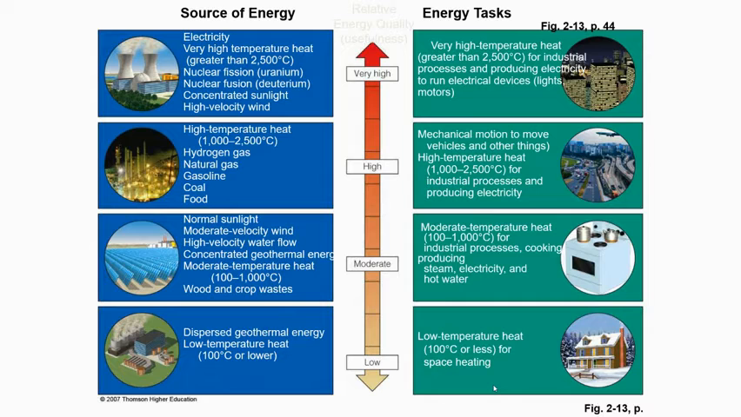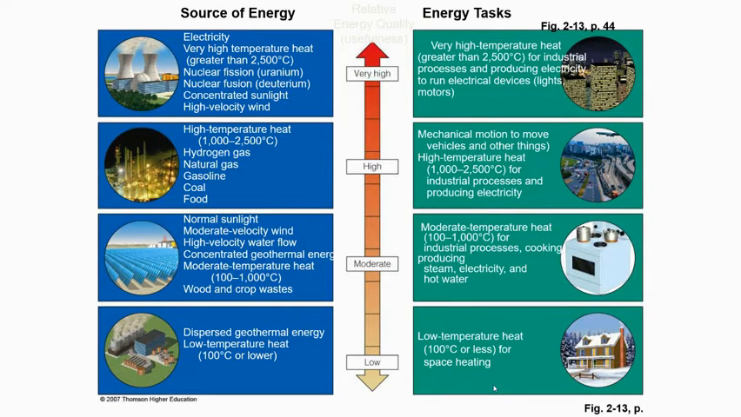If you look at a ranking of sources of energy and their relative energy quality, you can see at the top, a high amount of energy quality is electricity, very high temperature heat that's greater than 2,500 degrees Celsius, nuclear fusion, nuclear fission, concentrated sunlight, or high velocity wind. These are all high quality sources of energy. We can use that for things like industrial processes and producing electricity or running electrical devices. Slightly below that are things like fossil fuels, which we can use to move vehicles.